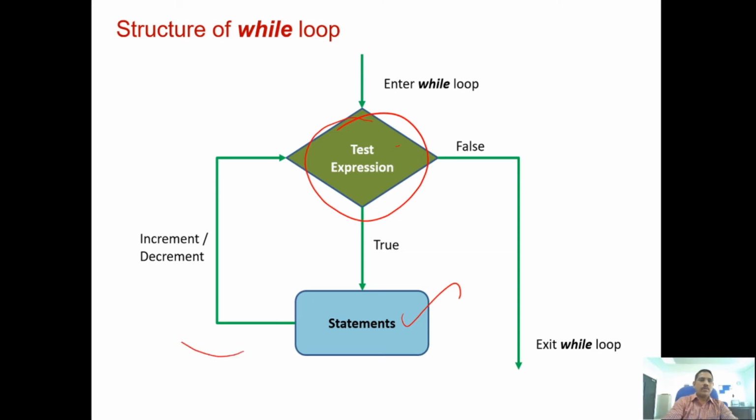If you want to increment or decrement the value, it will do that. Now again it will test the test condition. Whenever the test condition becomes false, it will exit from the loop. So until the condition is false, the loop will be executed again and again. Once it reaches the false condition, it exits.